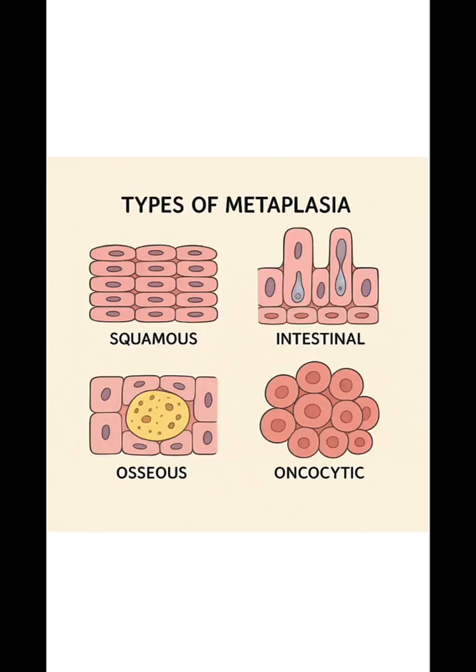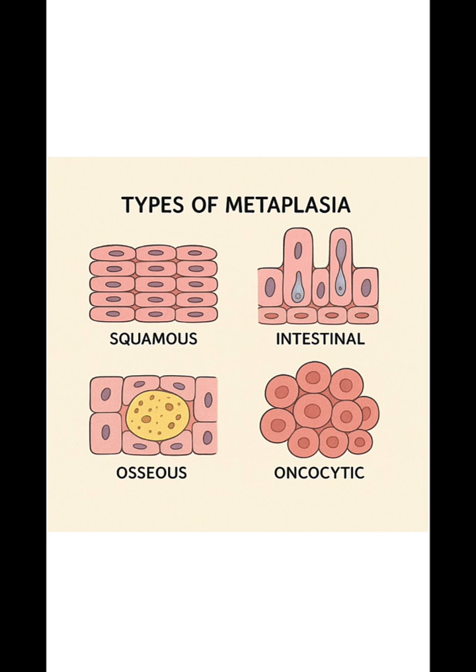The other types of metaplasia are squamous metaplasia, which is the most common form of metaplasia, usually seen in bronchial epithelium of chronic smokers. Barrett's esophagus is an example of intestinal metaplasia. And there is osseous metaplasia, where bone is formed in non-skeletal tissues. This bone formation is seen in old scars or tumors.